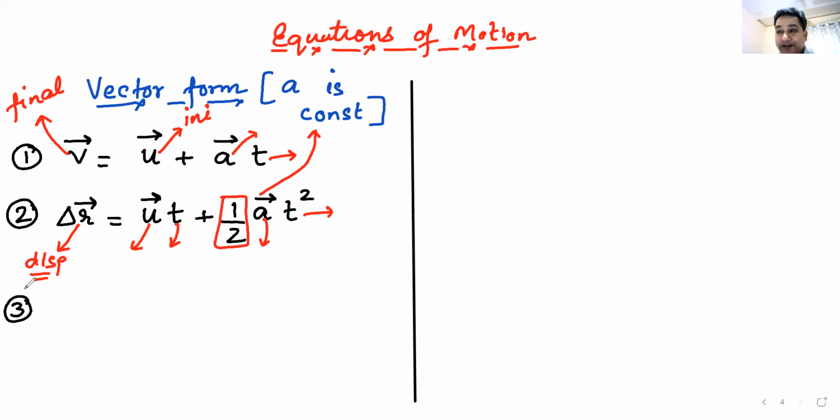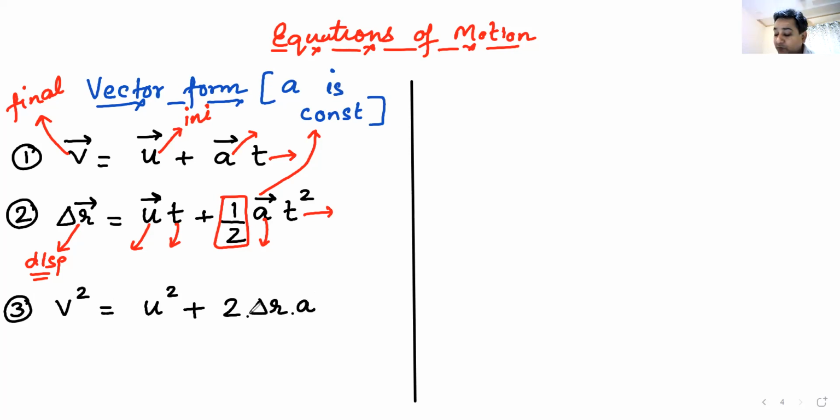if I write it in vector form, it will just look very bad. So I will just write it in the form that you remember. v square is equal to u square plus 2 into delta R into a.